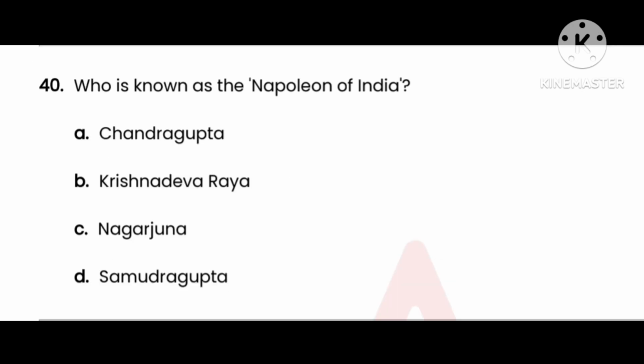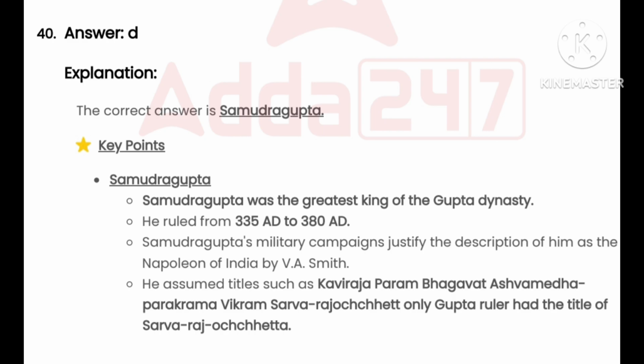Today our last question, number 40. Who is known as the Napoleon of India? Option A, Chandragupta; option B, Krishnadevaraya; option C, Nagarjuna; option D, Samudragupta. And the right answer is option D, Samudragupta. Samudragupta was the greatest king of the Gupta dynasty. He ruled from 335 AD to 380 AD. Samudragupta's military campaigns justify the description of him as the Napoleon of India by V.A. Smith. Now we will stop the discussion here.